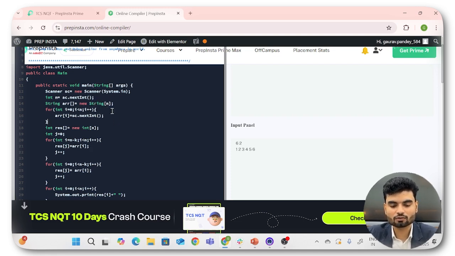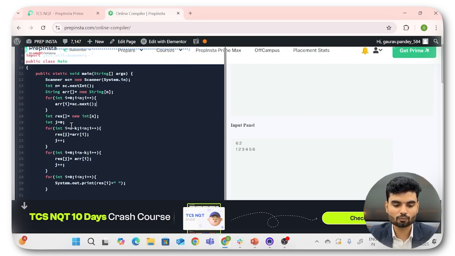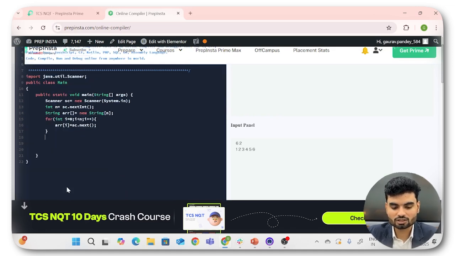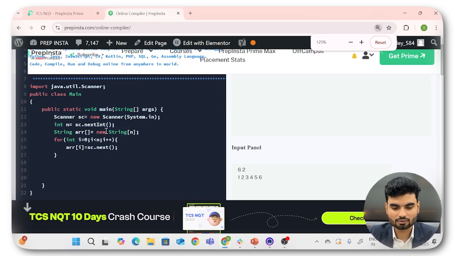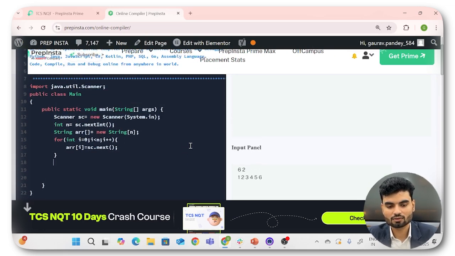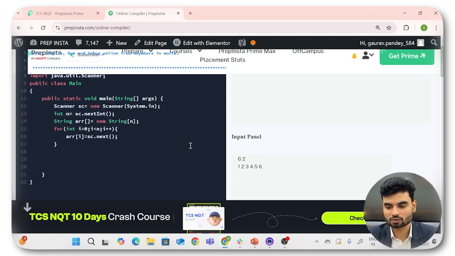So now on the indexes, you will not use nextInt, you will use next for taking a single word. In Java, in any language you can have another method for taking the strings. So now you have taken the input. Now I'll remove this. I'll zoom in a little bit so the code is more visible to you. I guess I cannot arrange this, this is going out of the box. Okay, no worries, that is not our problem. What we'll do, we'll come here.